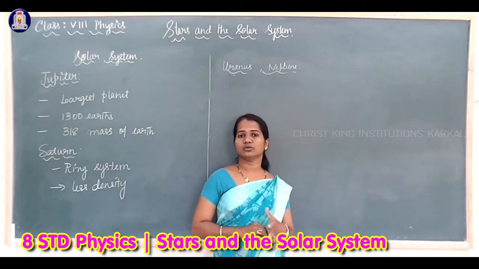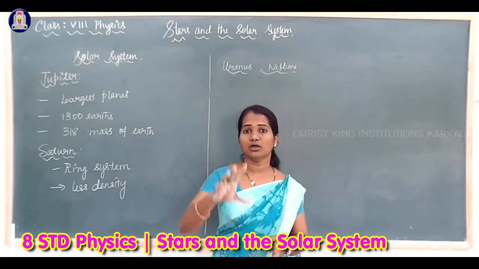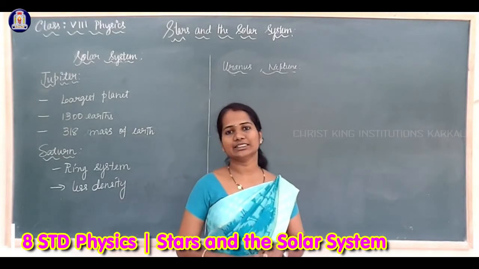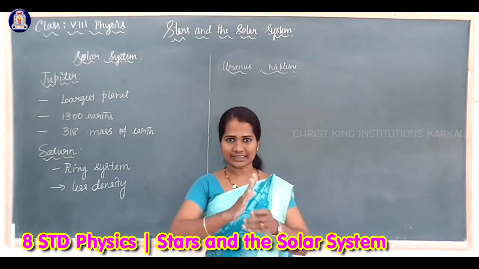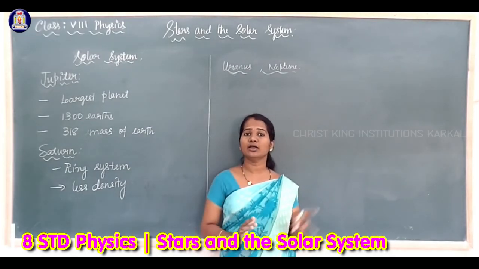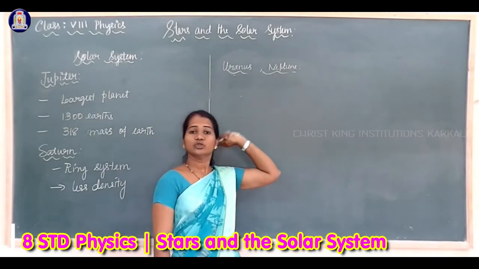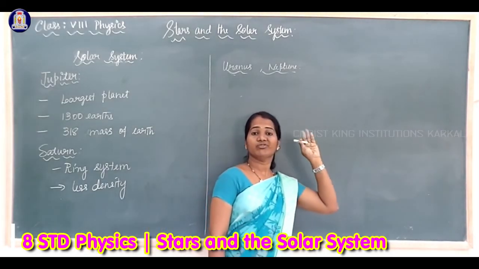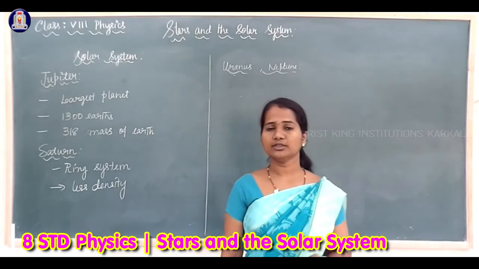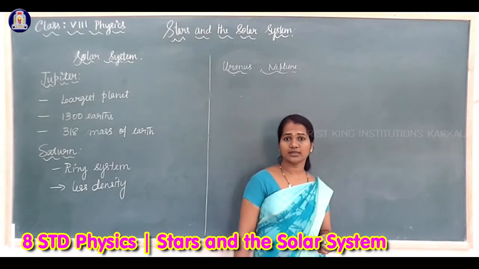The main feature of Neptune is that its rotational axis is highly tilted. It is not straight, it is tilted. As I said earlier, 4 planets are inner planets and 4 planets are outer planets. Which are the inner planets?